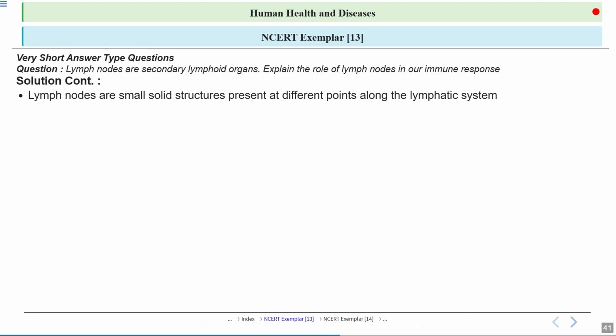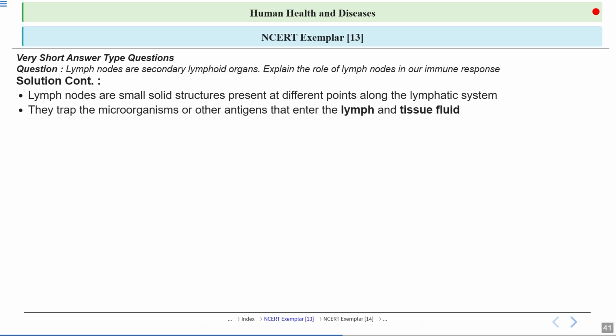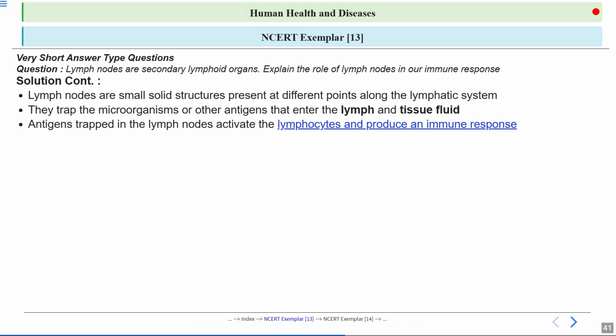So lymph nodes are small solid structures present at different points along the lymphatic system. Now the lymph nodes trap microorganisms or other antigens that enter the lymph and tissue fluid. When antigens are trapped in the lymph node, they activate lymphocytes and produce an immune response.